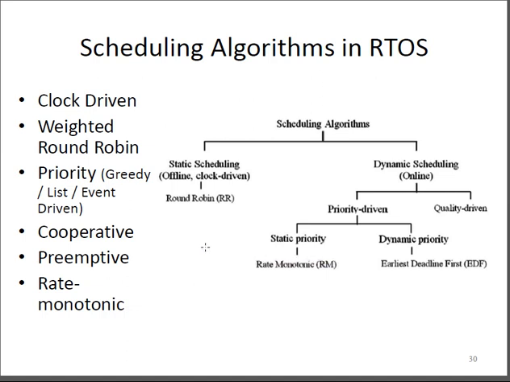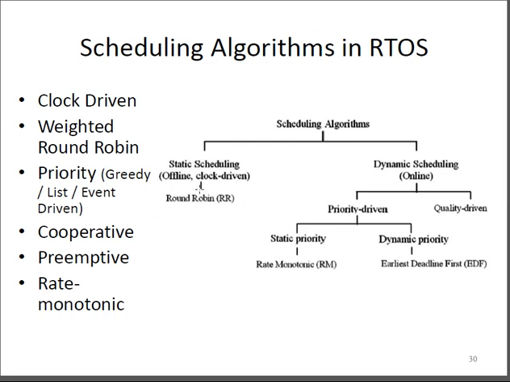These scheduling algorithms are essential for processing systems, whether in offline mode or online mode. The scheduling algorithm can be put as static scheduling as well as dynamic scheduling. So what exactly do static scheduling and dynamic scheduling mean? Static scheduling means everything in the scheduling is fixed, which is clock driven. That is what is stated.